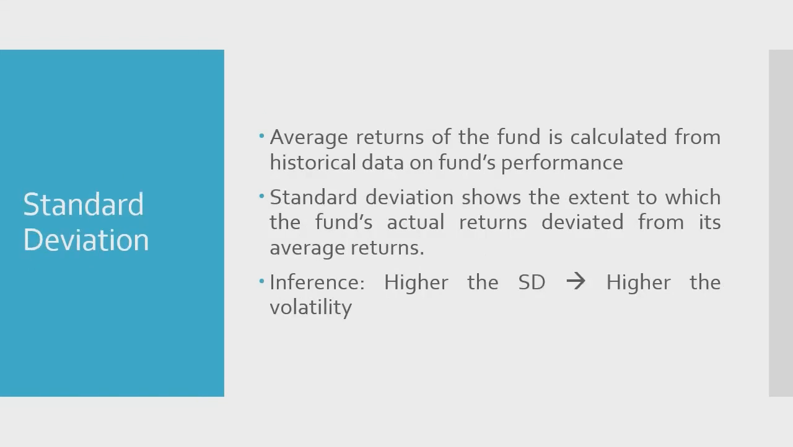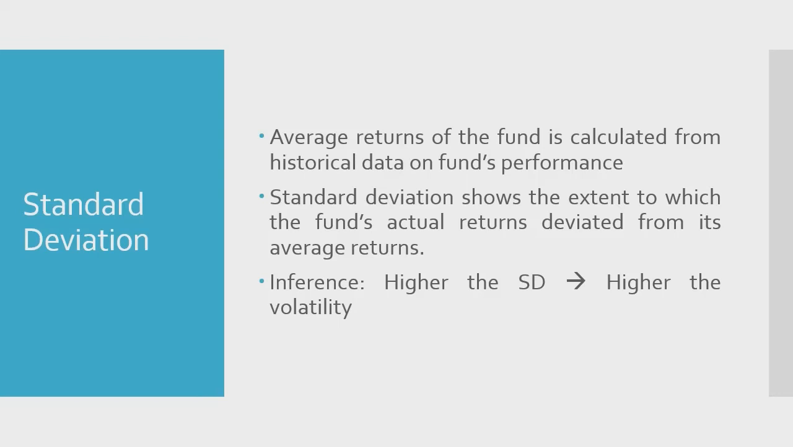Friends, then there is the standard deviation. So standard deviation is a metric to measure the volatility involved in the returns generated by the particular fund. So every fund has got an average returns. We calculate this average returns based on the historical returns generated by the fund. So we gather the historical data, based on which we calculate the average returns the fund has been generating. So standard deviation shows the extent to which the fund's actual returns deviated from this anticipated or average returns. So standard deviation is basically the extent to which the fund's actual returns have been varying from its average returns.